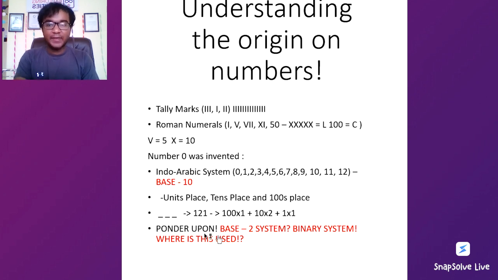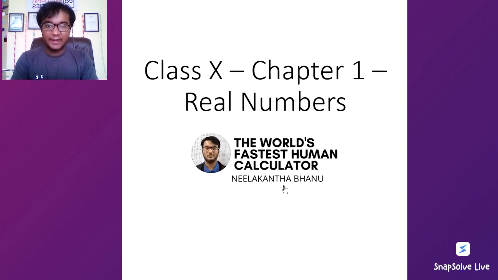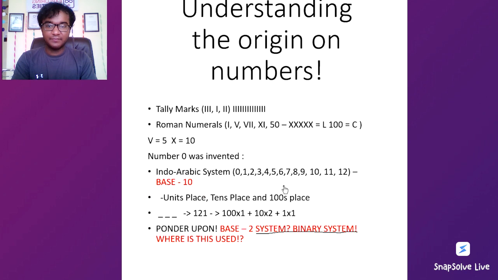And the quick exercise which I gave you yesterday was to figure out what the binary system is. Let's look at the binary system, because I wanted to give you that understanding, as there are multiple other ways of understanding numbers.